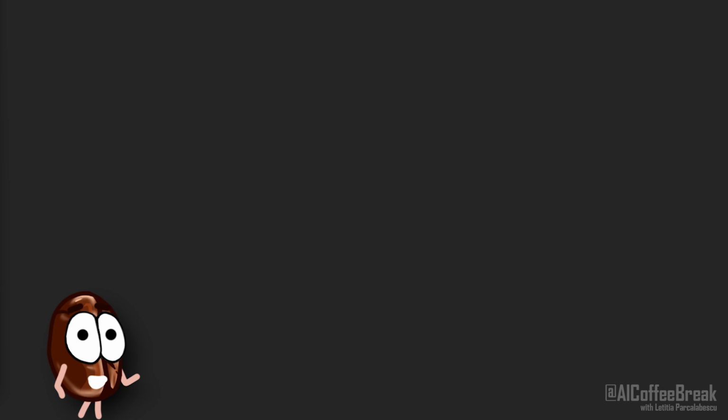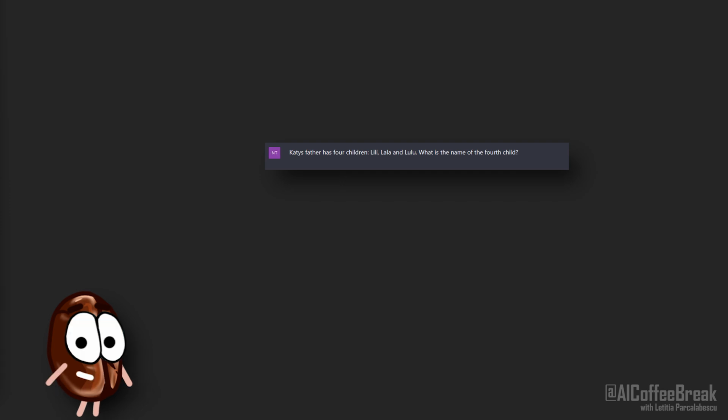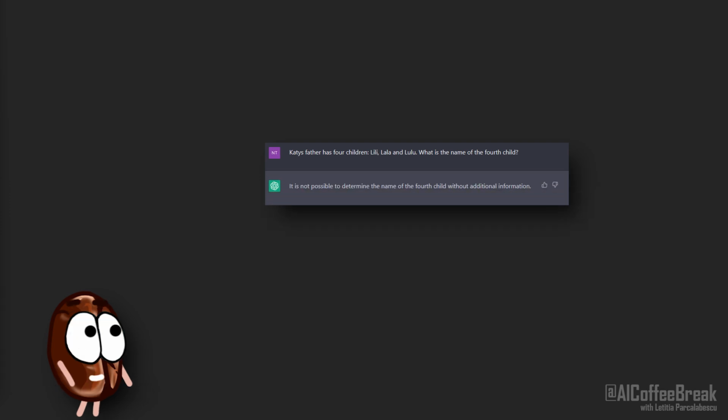Maybe even more surprising is this case. Here I'm giving it the riddle. Katie's father has 4 children, Lily, Lala and Lulu. What is the name of the 4th child? The answer should be Katie, but ChatGPT argues that it is not possible to know the name of the 4th child with the given information.